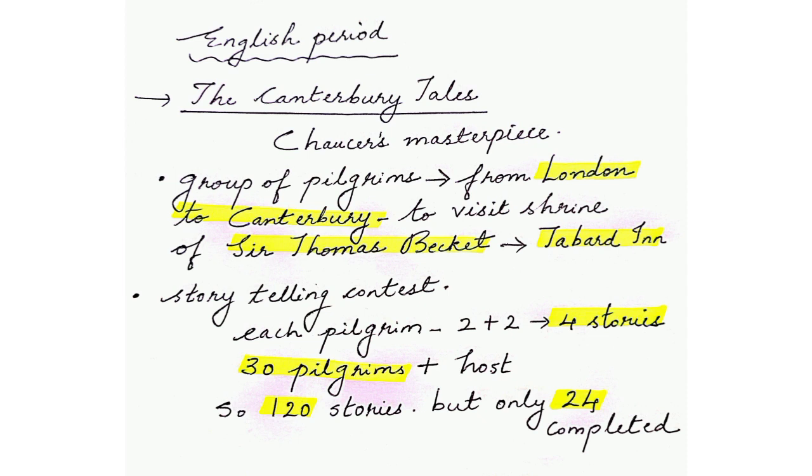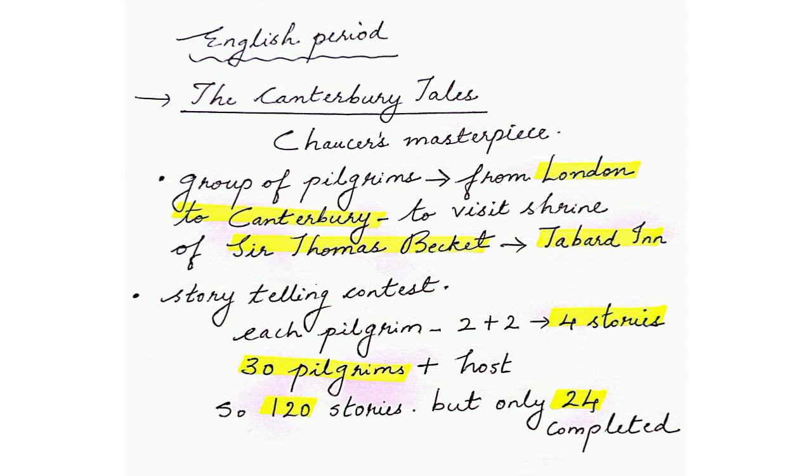And something interesting about the group of pilgrims is that each one of them represents a different class, a different category of people in the English society. So, this group of pilgrims is a representation of the society itself.